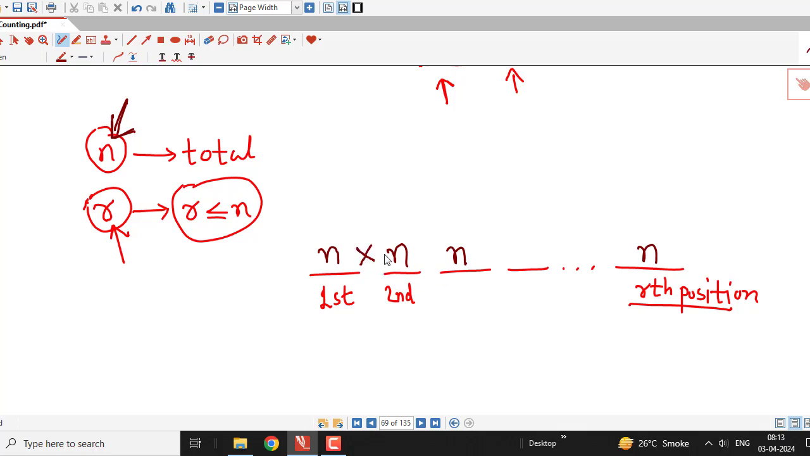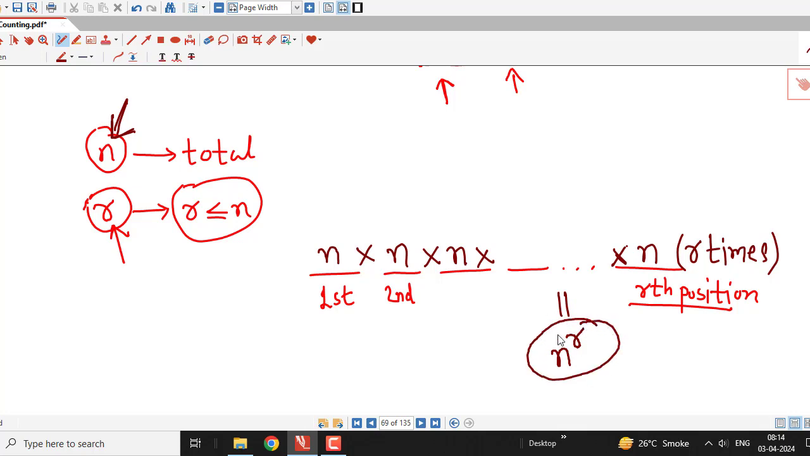And we have to multiply all these possibilities because it is necessary to assign objects to each of these positions, and therefore we have to multiply this n, r number of times, and that turns out to be n raised to r. This is the number of permutations of n objects taken r at a time when repetition is allowed.